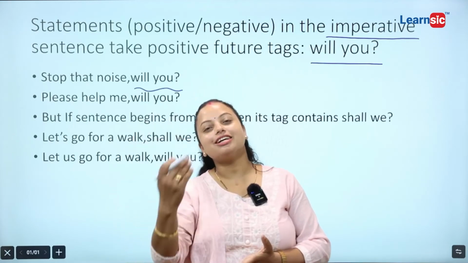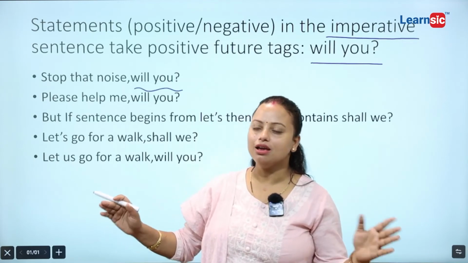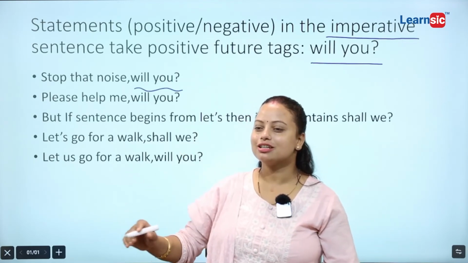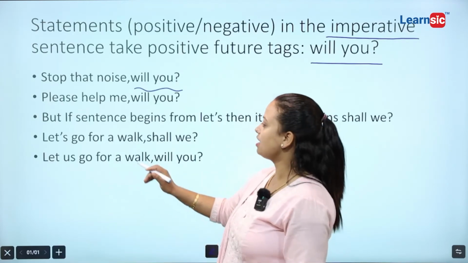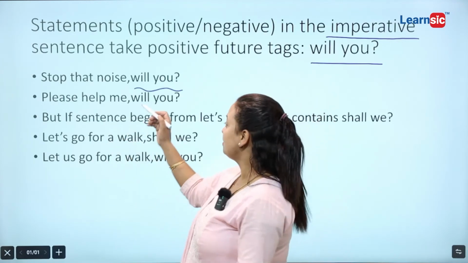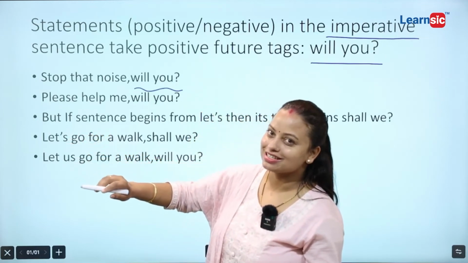If it is, then go on writing it blindly. No need to think more. Don't be an overthinker. Just carry will and put you, will you. That's why will you.